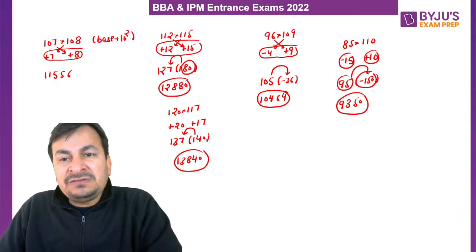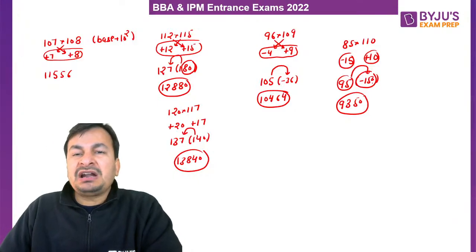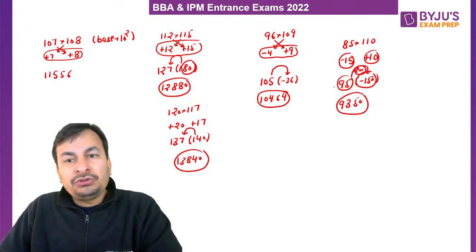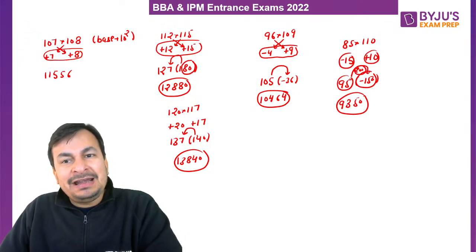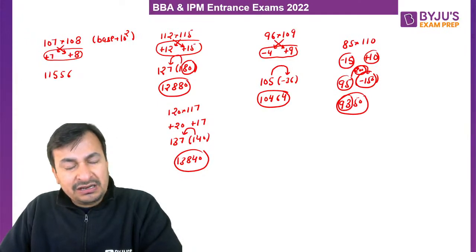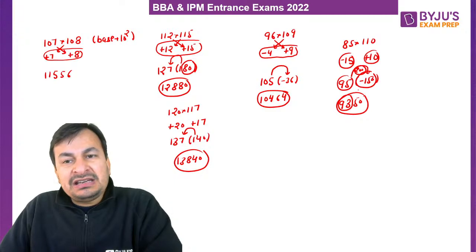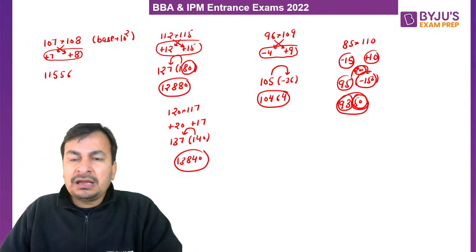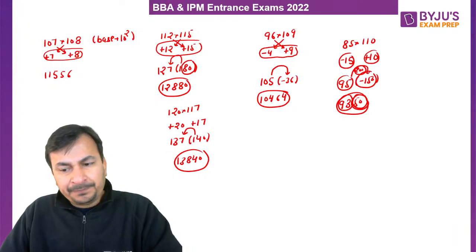Now to convert minus 150 into a positive part, we will take 200 carry from the 100 place. So I took 2 carry from 95, and 95 becomes 93. Am I clear, my dear students? And how much is 200 minus 150? 50. I hope now this is clear to you.